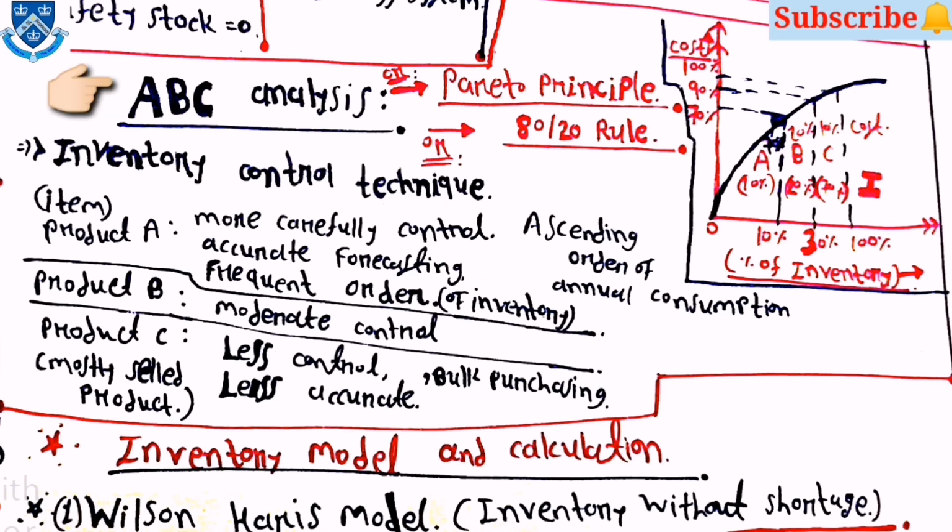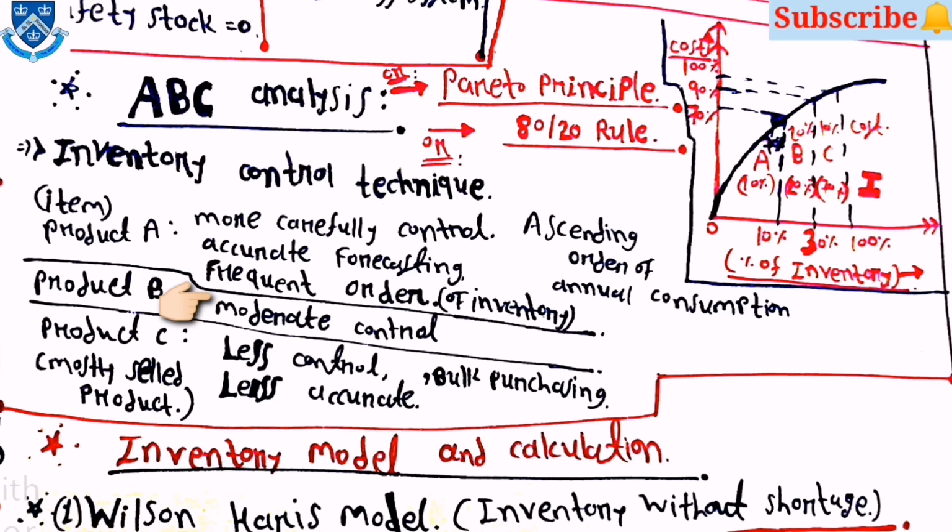Here the Pareto principle, or 80-20 rule, is also used in the ABC analysis. In the diagram you can see that among inventory control techniques, ABC analysis is mostly used. Here product A needs more careful control, accurate forecasting and frequent ordering of inventory.